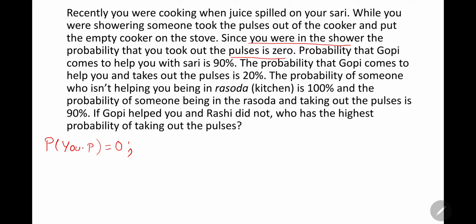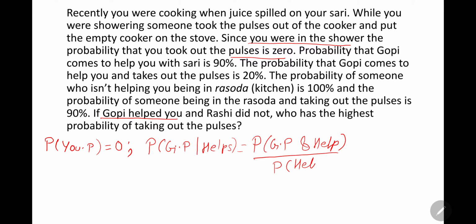Next, let's move on to our suspect Gopi. The probability that Gopi took out the pulses given she helps will be the probability of Gopi taking out the pulses and helping you, divided by the probability of Gopi helping you.